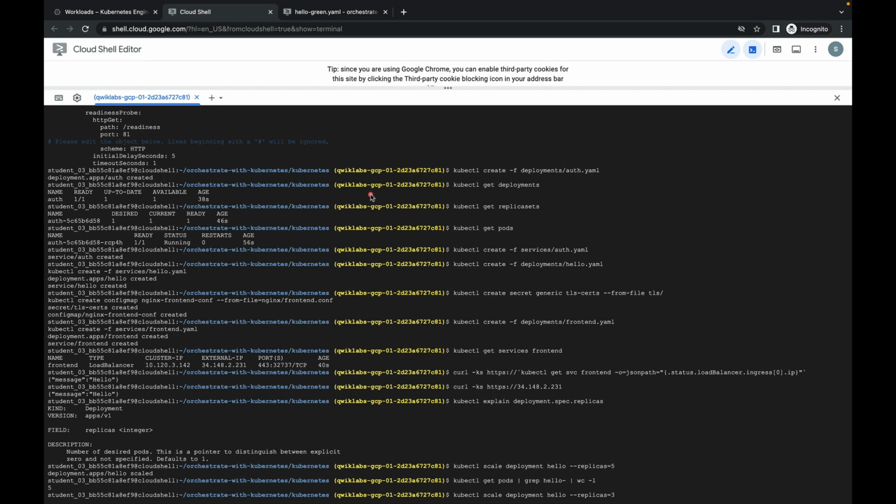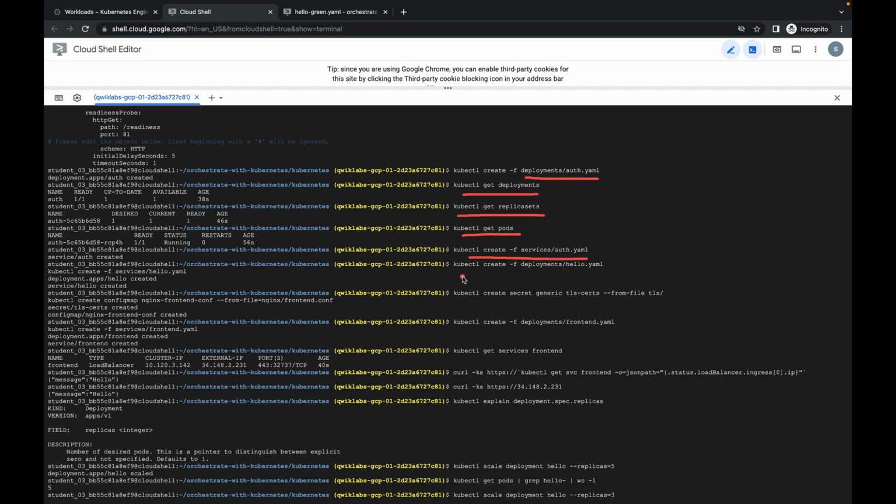The first thing I'll follow is kubectl create -f with the deployment YML file. This is one deployment, and this is the command to check the deployment and how to scale the deployment. This command is to get the replica set and check whether the pods are up and running or not. This is the command to get the pods, and then to enable your service, so that external world communication will happen.